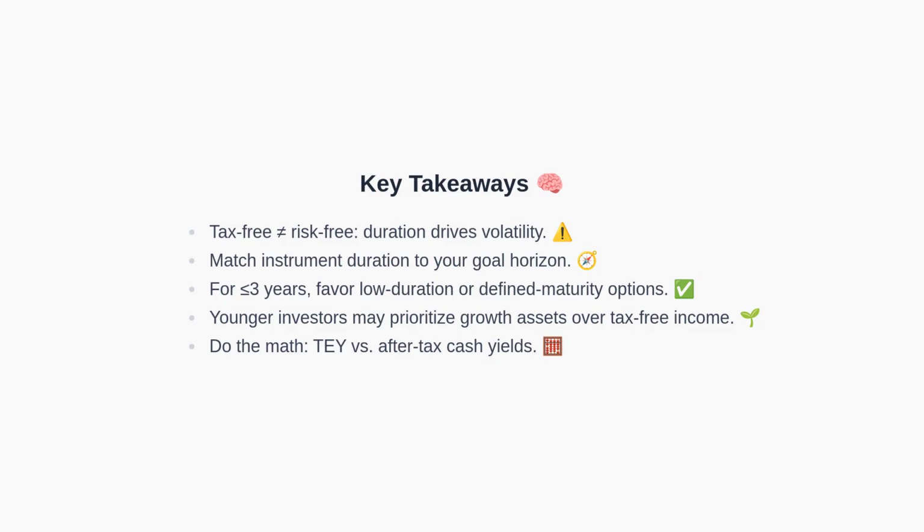Additionally, remember these key points. First, tax-free does not mean risk-free, because duration drives price volatility. Second, always match the instrument's duration to your goal horizon. Third, for horizons under 3 years, consider low duration or defined maturity options. Fourth, younger investors may prioritize growth assets over tax-free bonds due to opportunity cost. Fifth, always compare tax-equivalent yields against after-tax cash yields.